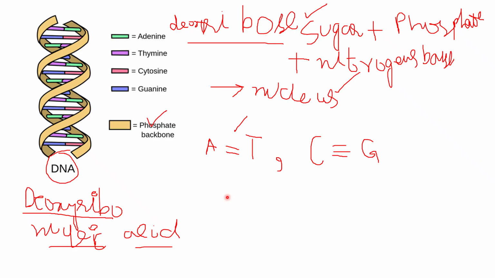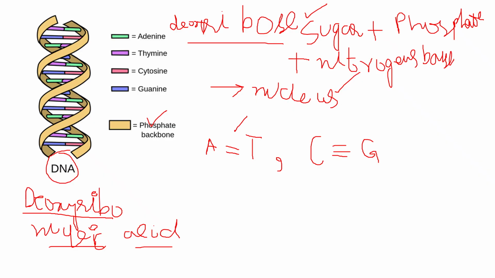So we have discussed these main points about the DNA molecule. First of all, its abbreviation, which stands for deoxyribonucleic acid, then its components, deoxyribose sugar, phosphate group, and nitrogenous base, and then its location. It is located in the nucleus of the cell. Then how the bases are arranged? These four bases, A, T, C, G. A forms a pair with double hydrogen bond with thymine, and guanine forms a triple hydrogen bond with cytosine.